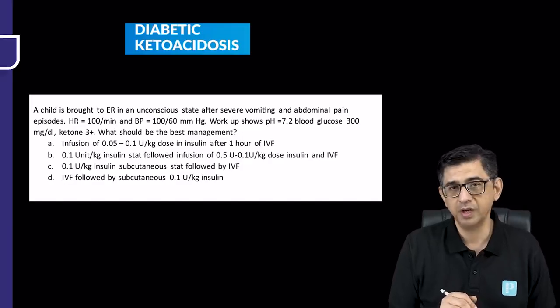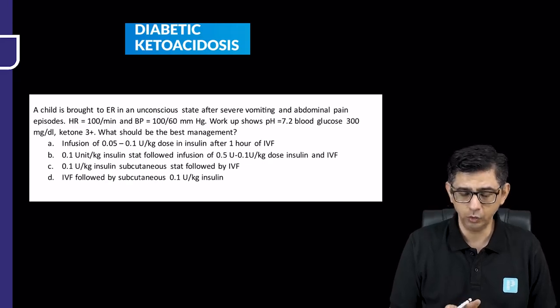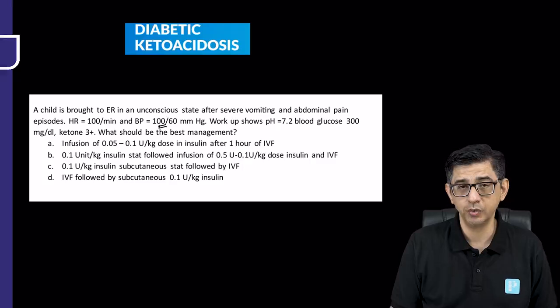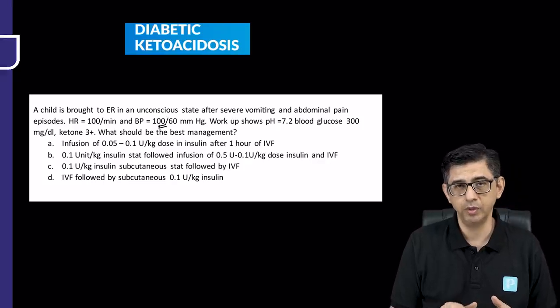Let's just see this question, which has been extensively asked in three different exams conducted by three different agencies in our country. A child is brought into the emergency room in an unconscious state after severe vomiting and abdominal pain episodes. In fact, the abdominal pain in diabetic ketoacidosis can sometimes be misdiagnosed as acute pancreatitis because there's going to be severe epigastric pain and some amount of rebound tenderness also present. The heart rate of the patient is 100. That's a little on the higher side, but not too much of a concern. BP is 100/60. That's again, I would not take it casually because the patient is having vomiting. So I presume that if the vomiting continues, the BP is going to fall.